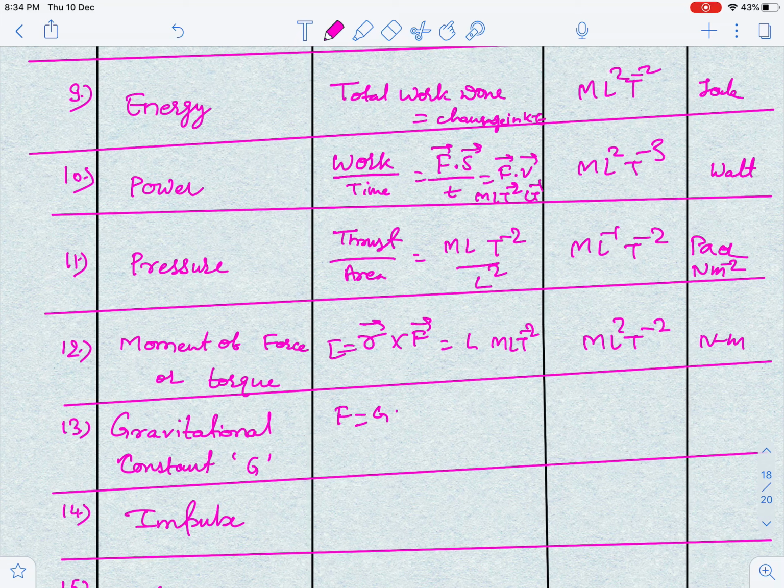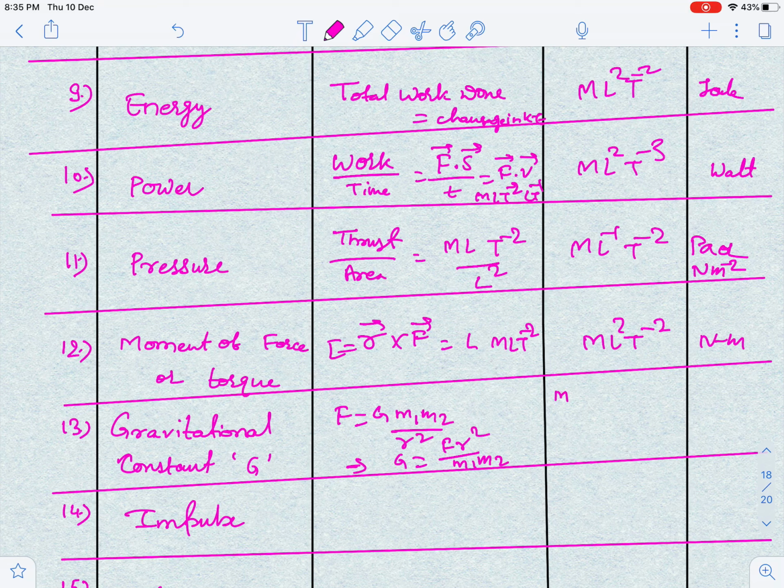Now gravitational constant. I can write F is equal to G m1 m2 divided by R square. So G can be written as F R square divided by m1 into m2. This is the universal law of gravitation. The value of G is 6.67 into 10 to the power minus 11.